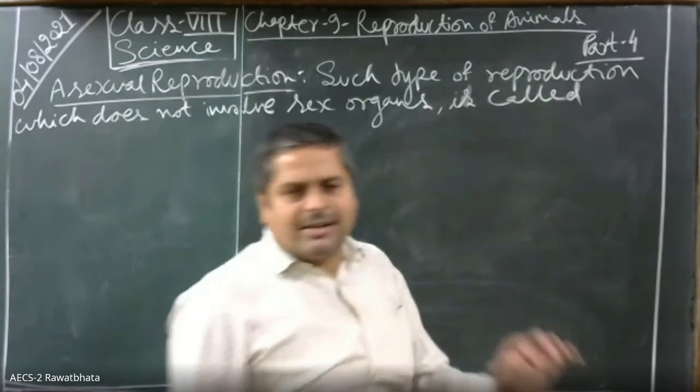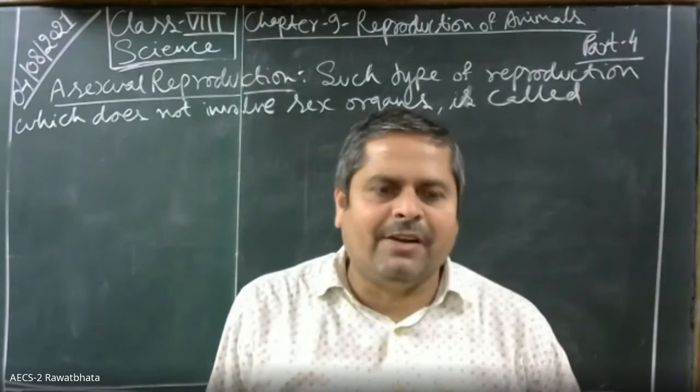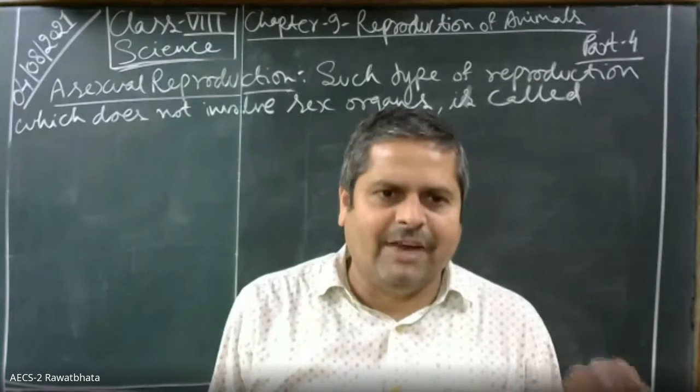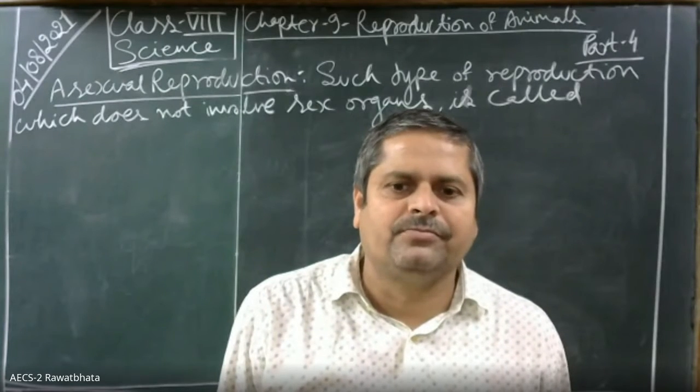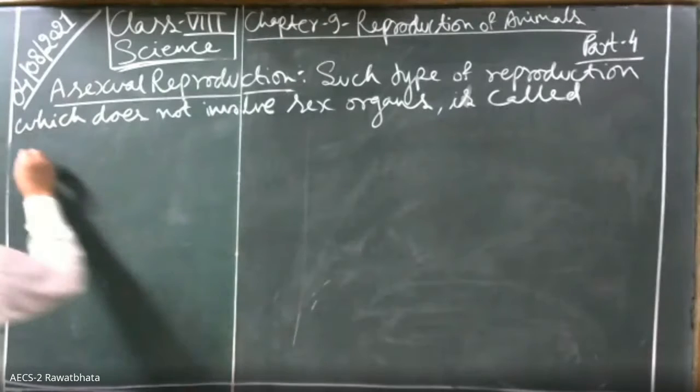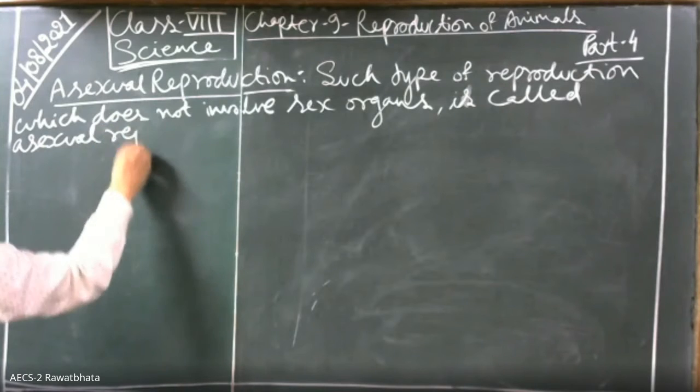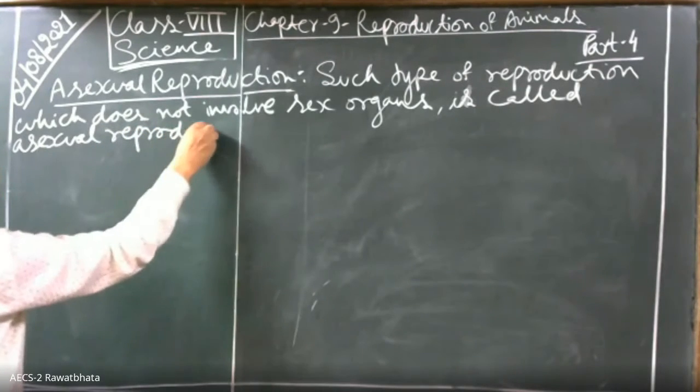We have already discussed the differences between sexual reproduction and asexual reproduction in our previous classes. We have discussed or not? Yes, sir. Please note down.